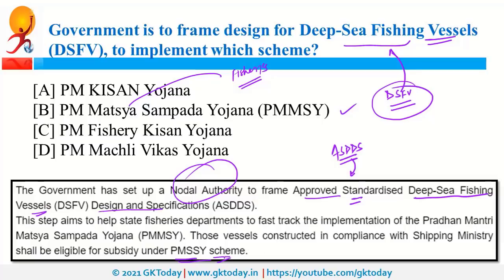In simplest term, government notified this scheme. Government said that if you are going to use the ships which are as per our design and specifications, then you would be eligible for subsidies under the scheme, or else you won't be eligible. That's it. Now this PM Matsya Sampada Yojana is its flagship scheme for the sustainable development of fisheries sector. Nodal ministry is going to be Ministry of Shipping, Ports and Waterways.